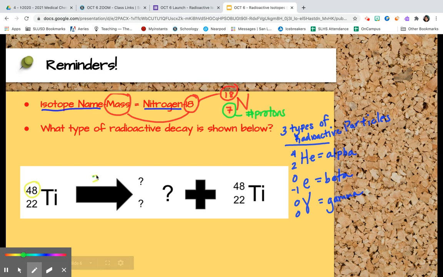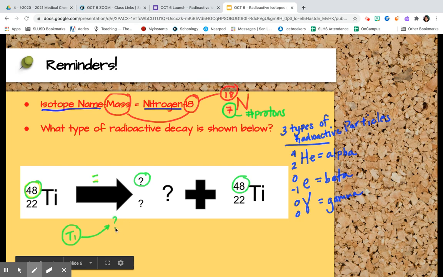Change to a more visible color here. All right. So if the total mass of Ti is 48, it's going to break apart into two particles, right? So this might seem kind of confusing. Let me draw it slightly differently. If I start out with Ti, it's going to break apart because it's unstable.